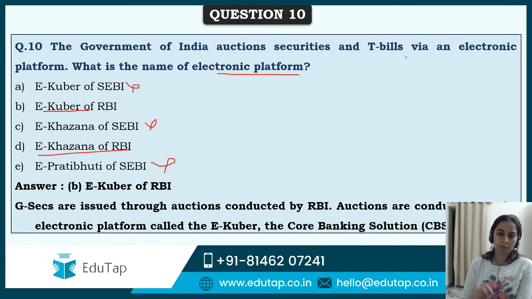So e-Kuber from Reserve Bank of India issues, it is the electronic platform which is used to auction the government securities as well as the treasury bills. Okay, e-Kuber is also the core banking solution of the Reserve Bank of India.